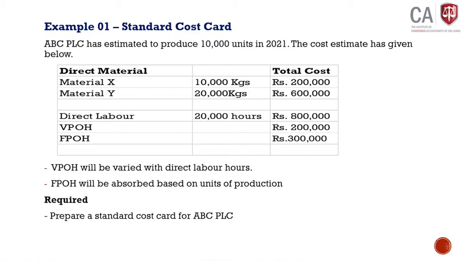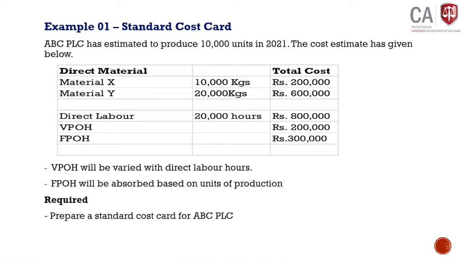Direct material, material X and material Y: the requirement is 10,000 kilograms of X and 20,000 kilograms of Y. The total cost is material X 200,000 and material Y 600,000 if you are going to produce 10,000 units of output. Direct labor 20,000 hours, the total cost will be 800,000.